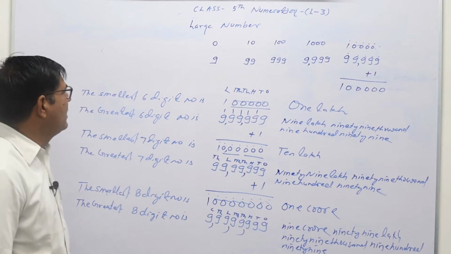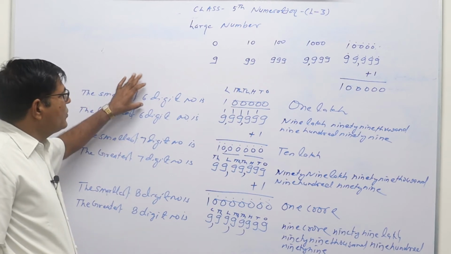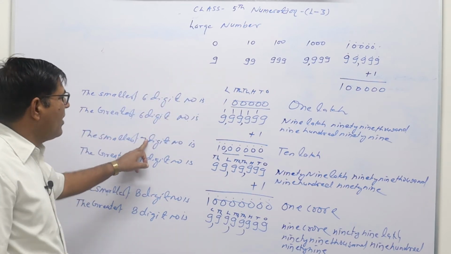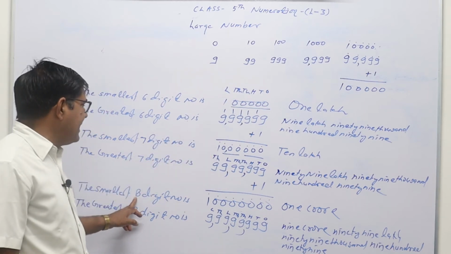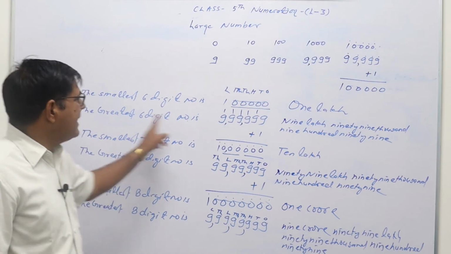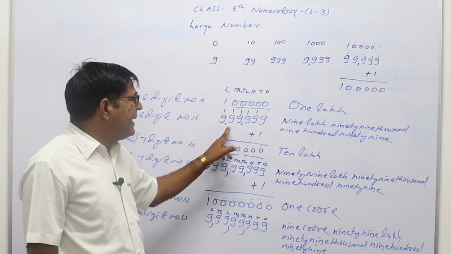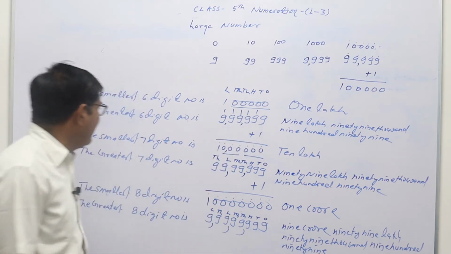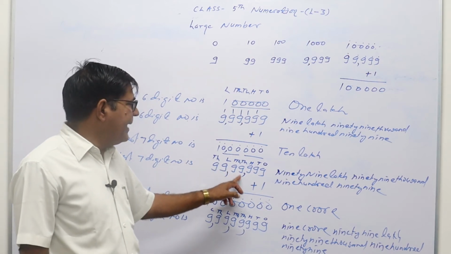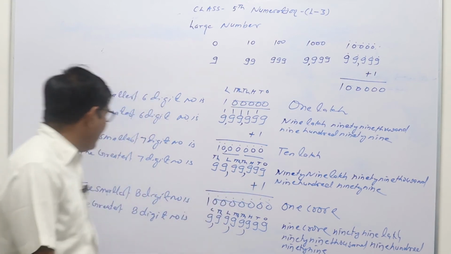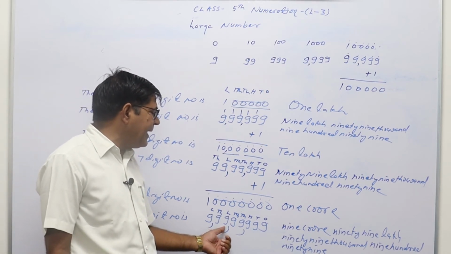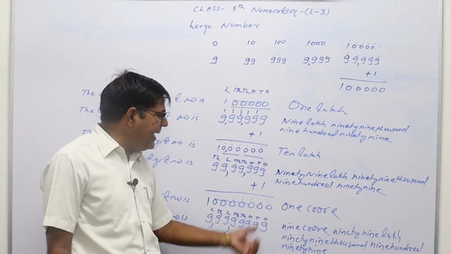We start with 6 digits. So the 6 digit smallest number is 1 lakh, then the 7 digit smallest is 10 lakh, then the 8 digit smallest is 1 crore, then the 6 digit greatest is 9 lakh 99,999, the 7 digit greatest is 99 lakh 99,999, and the 8 digit greatest is 9 crore 99 lakh 99,999.